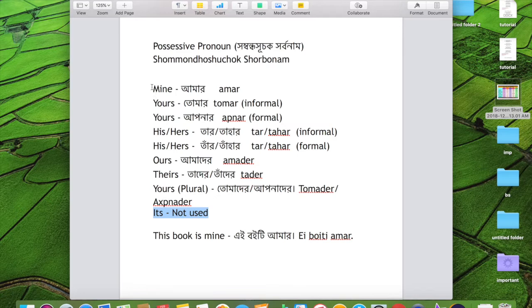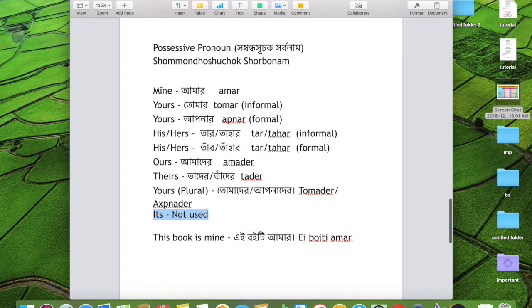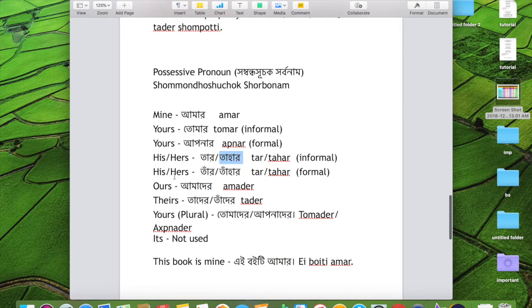But let's go over that one more time. In English first: mine, yours, his, hers, ours, theirs. Yours just plural is not used. Okay, so mine is Amar, which stays the same in Bengali. Yours is Tomar, that's informal. Your Apnar is formal. So Amar, Tomar, Apnar. His, hers, Tar or Tahar, right? Tar or Tahar is informal, and Tar or Tahar is formal.